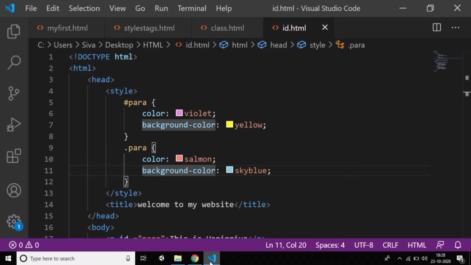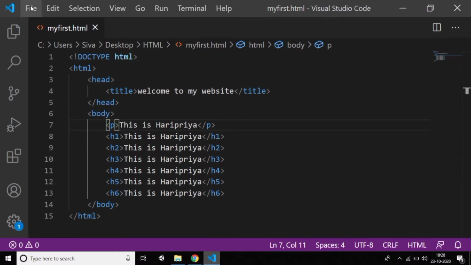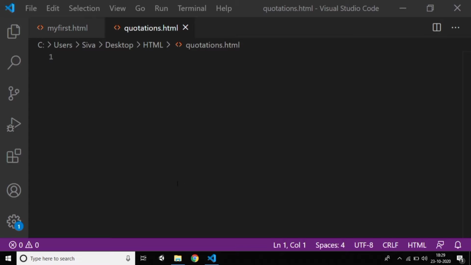Now in this tutorial I want to discuss quotation tags. I'll close all the files which were used before and create a new file called quotation.html. So what is meant by quotations? There are some tags which are very important.